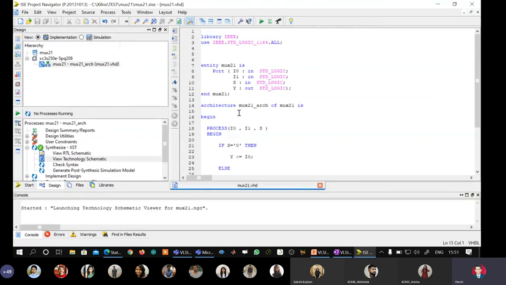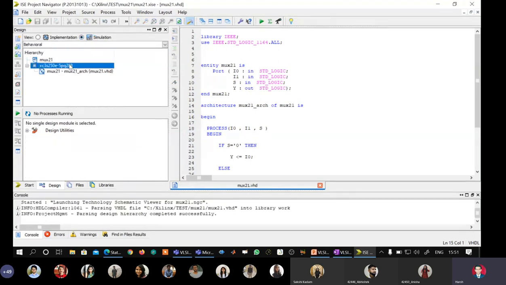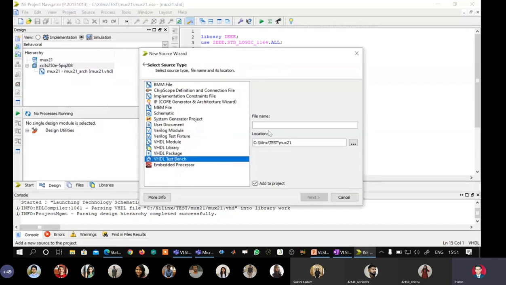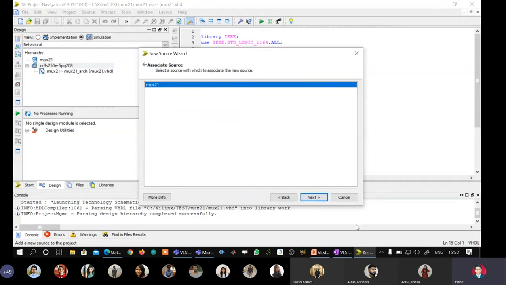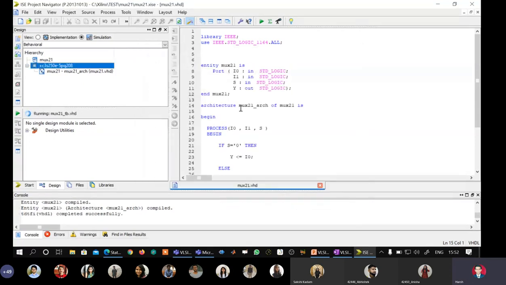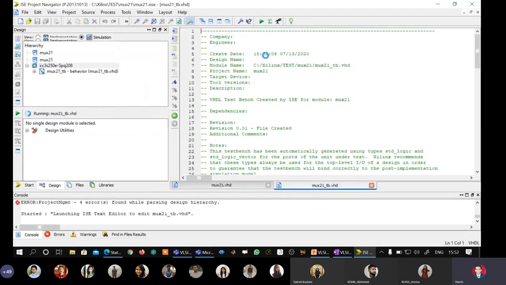Synthesis is complete. I will go and write a test bench now. I will select simulation here, select the target technology, right click, new source. I will tell the tool I want to write a VHDL test bench. Again, I will go like this. I will give some intuitive name, reselect the option, next, finish. Okay. So now it will give me a skeleton for the test bench.